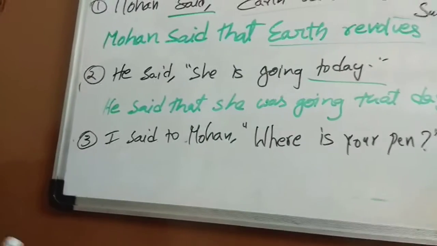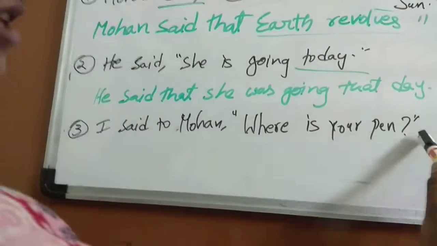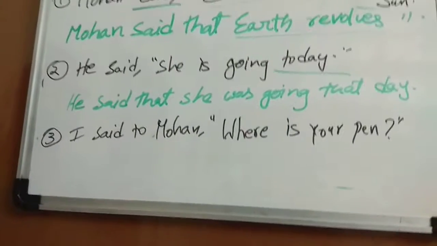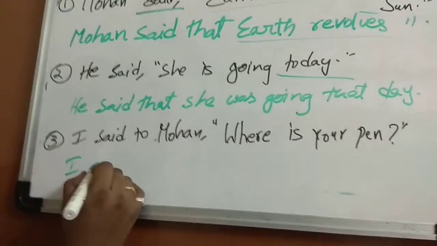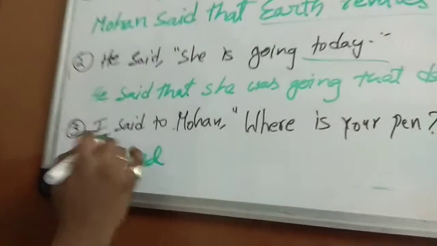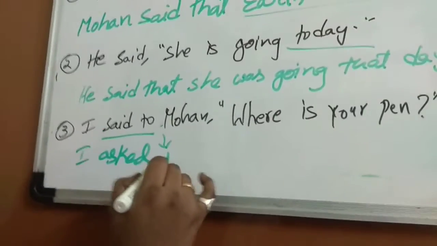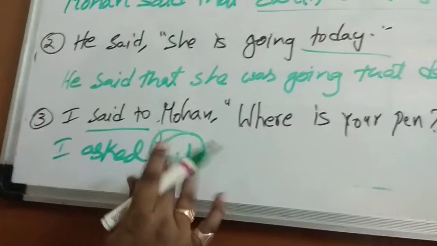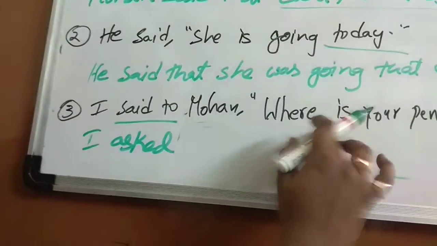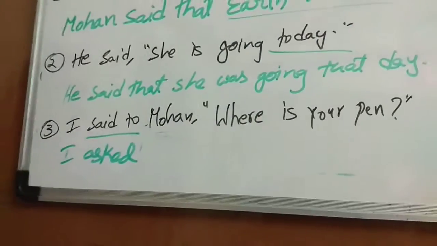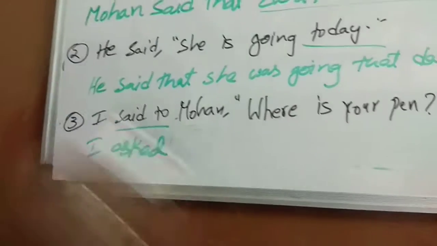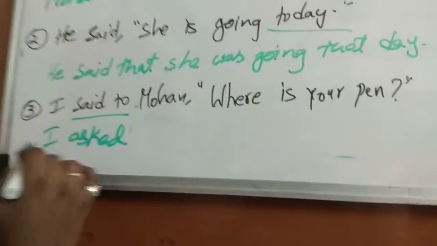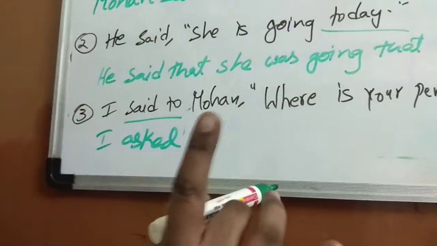Now the next one is an interrogative sentence. If you can see this, it ended with a question mark and it is an interrogative sentence. I said to Mohan, where is your pen? Now, I asked. Now, don't write told here, teacher. Said to will change into told. No. Why we can't write told here? This is not an assertive sentence. This is an interrogative sentence. So, whether it is said to, says to, whatever is there, we need to change into ask, questioned, like that. Okay. Now, according to the tense, we need to change again.